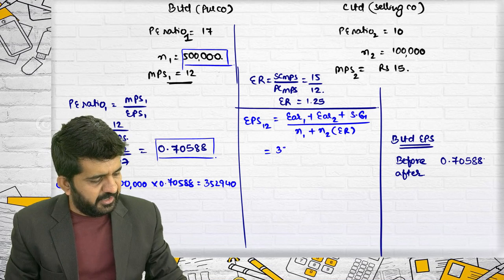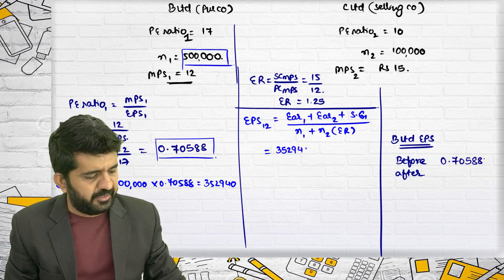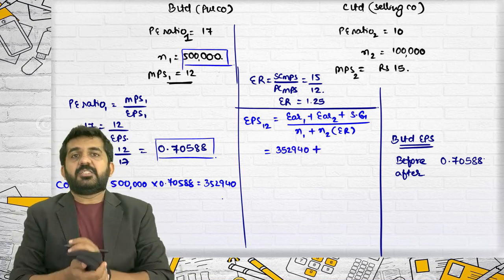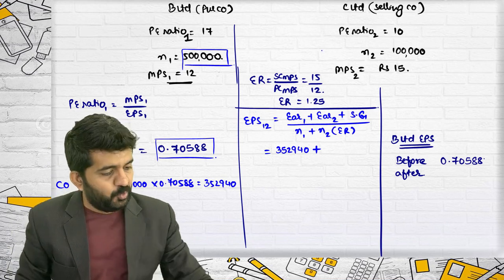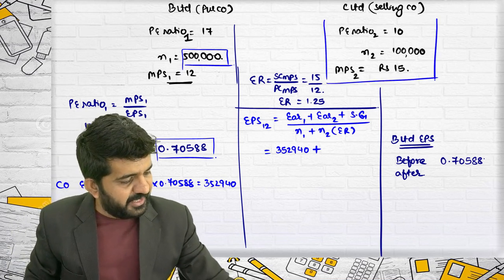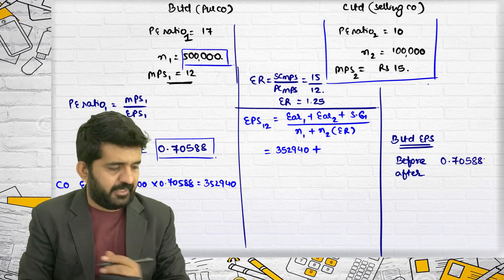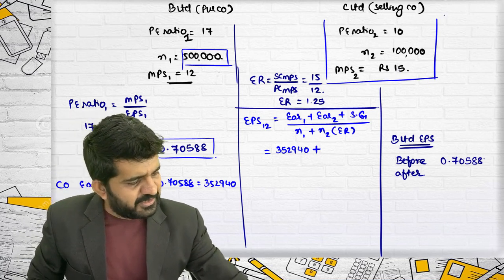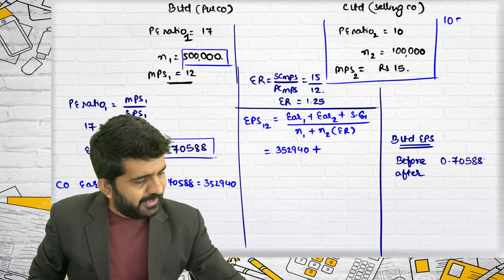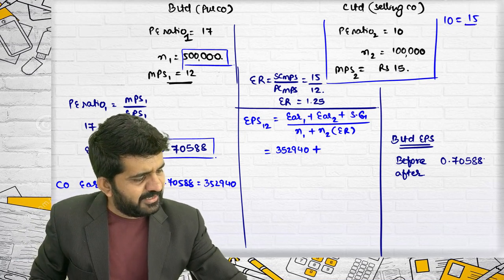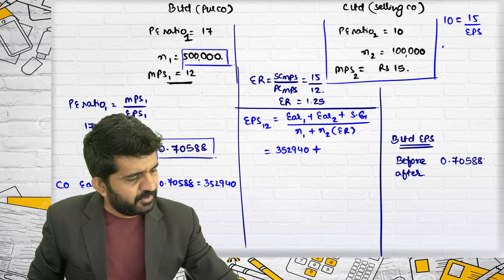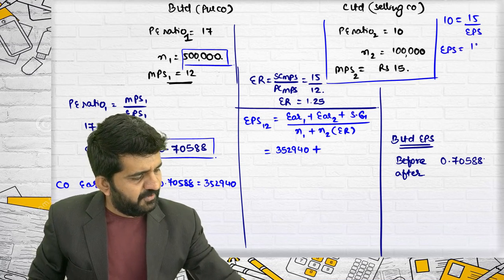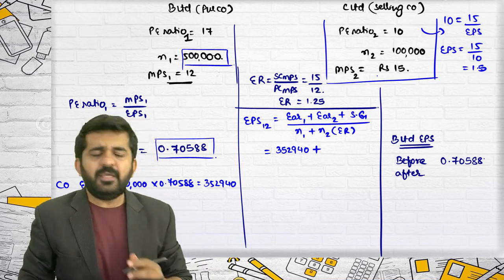3,52,940 plus earnings of company 2. I'll have to find out from this data first the EPS. What is the EPS of this company? PE ratio is 10. 10 is equal to MPS divided by EPS. So EPS will be 15 divided by 10, which is 1.5, of the selling company.